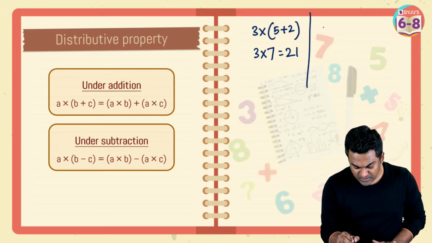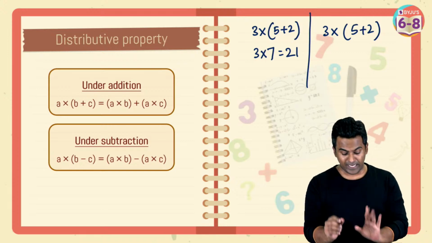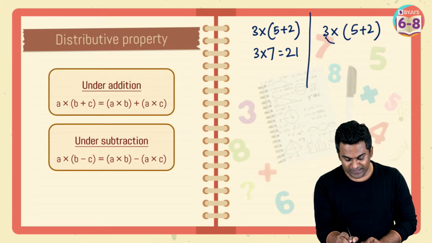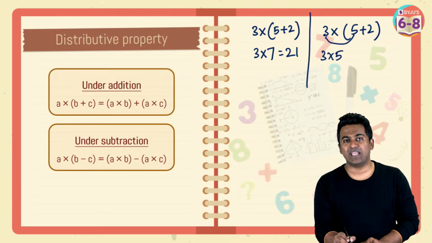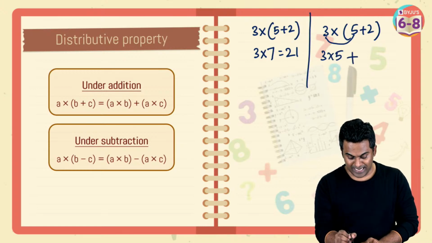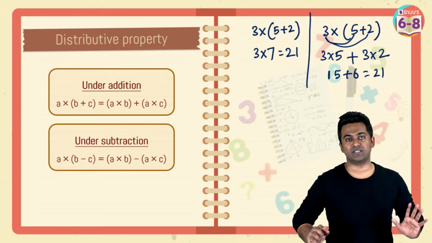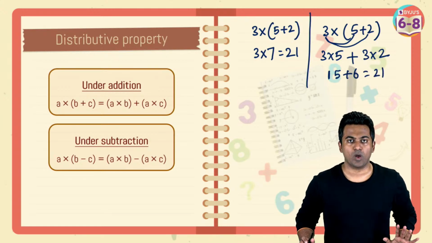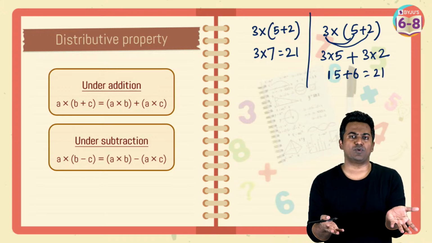But if you were to use the distributive property, this is going to be how much? Well, this is how you open the brackets, okay? 3 gets multiplied by the first number 5. You write that down. And then the sign in the middle is plus, so you take that. And 3 gets multiplied to the other number, which is 2. Okay? And this becomes what? 15 plus 6, and you get the same answer, 21. All right? But as I said, for numbers, even if you don't use the distributive property, it's okay.